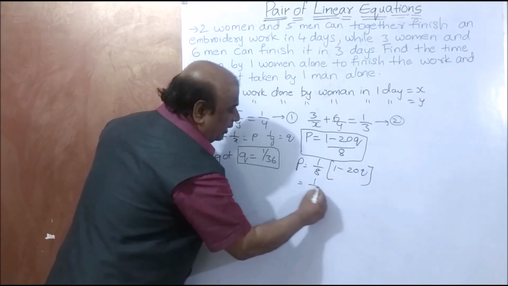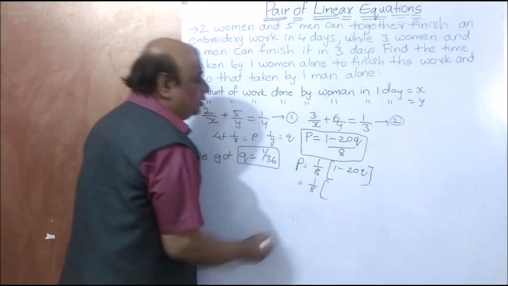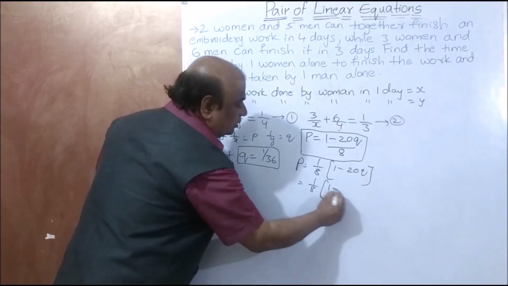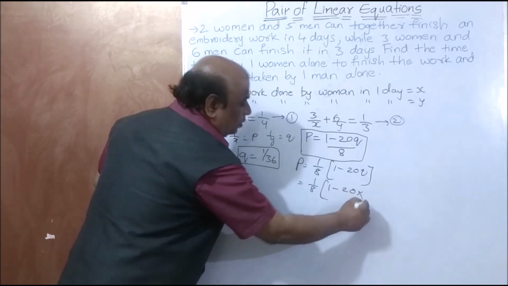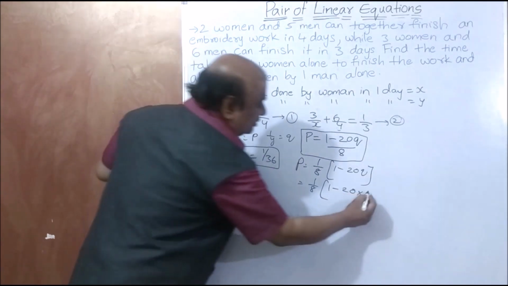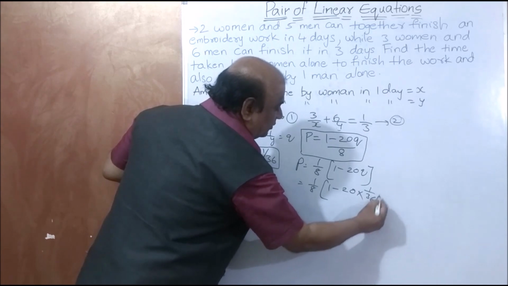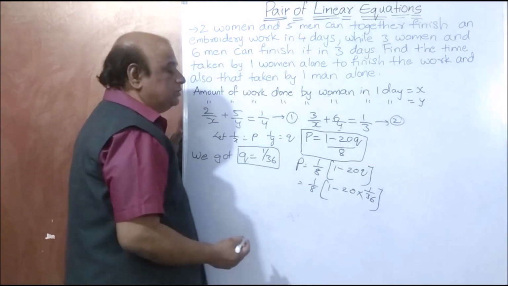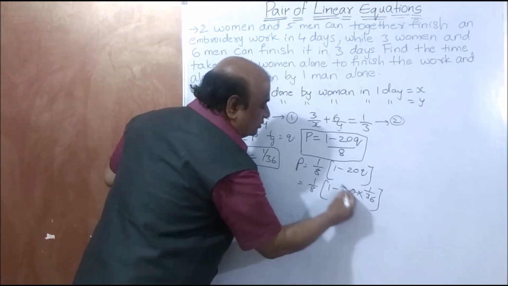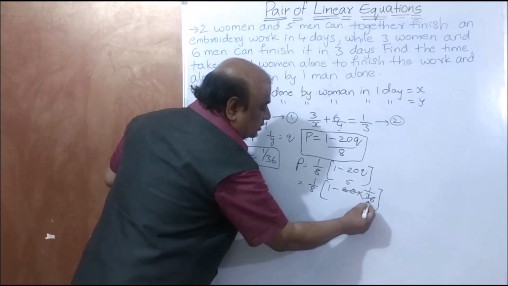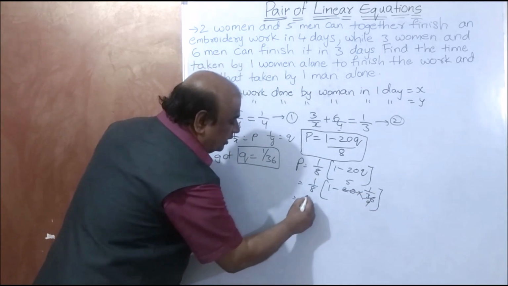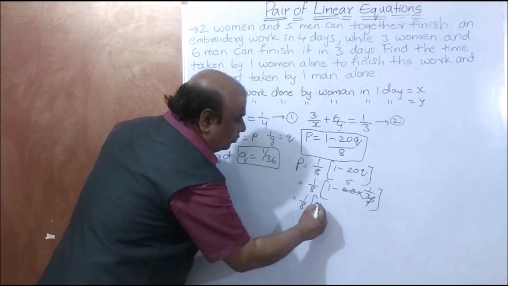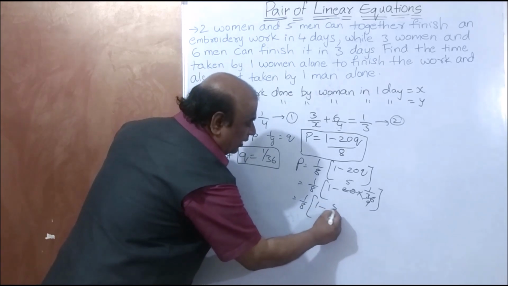That is 1 by 8 into 1 minus 20 into the q value, 1 by 36. Here this is 4 fives are 20, 4 nines are 36. So that is 1 by 8 into 1 minus 5 by 9.